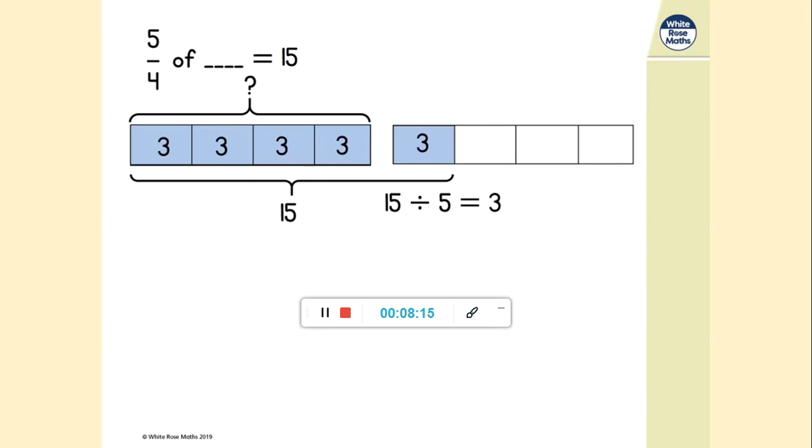Of course, every quarter would be worth 3. We could carry on that second bar model, but we don't need to, because we can see where our question mark is. That's the whole that we need to find. So we've got 4 lots of 3 is equal to 12. 3 times 4 is equal to 12. So 5/4 of 12 is equal to 15.